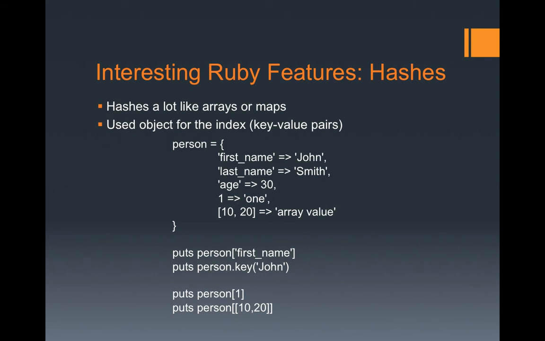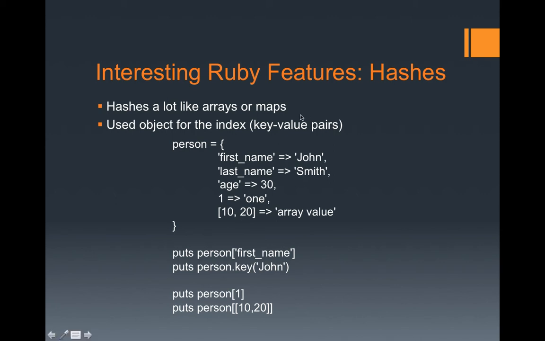Next interesting feature that we'll actually see in the demo program more is hashes. Hashes are a lot like arrays or maps generally we're familiar with, where instead of using indexed key values, you use objects. So instead of having an array indexed by 0, 1, 2, 3, for the person hash, you'd have index 0 be first name, then last name, then age. The key values don't have to be strings, you could have integers or even arrays to index them. So you're not limited to that.